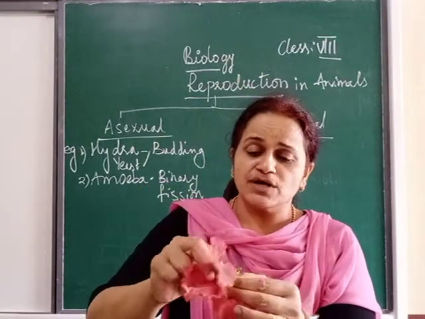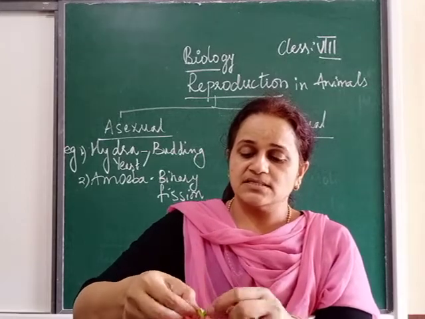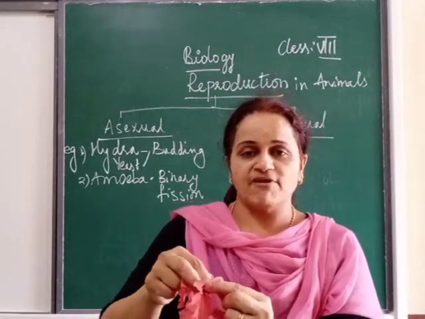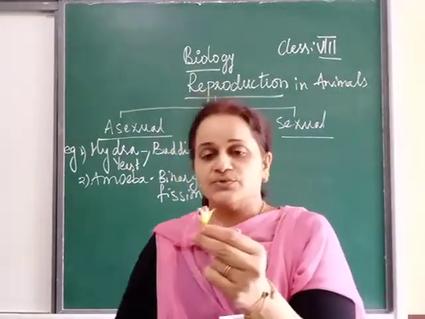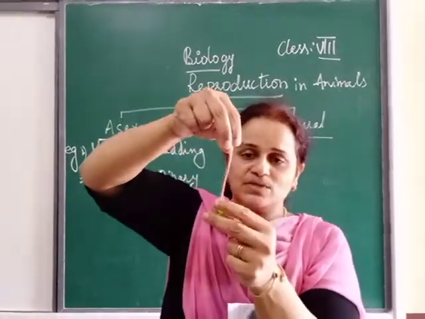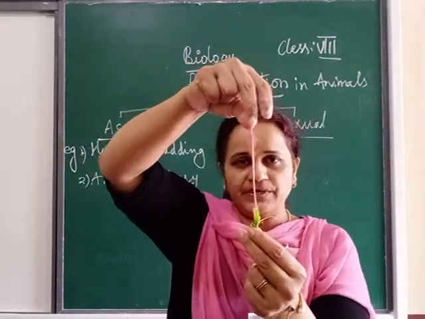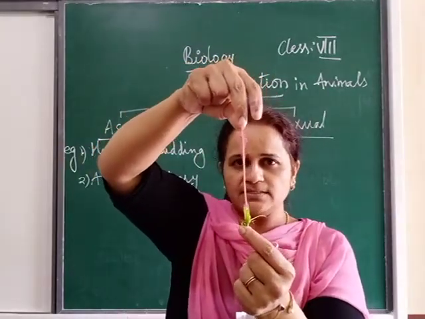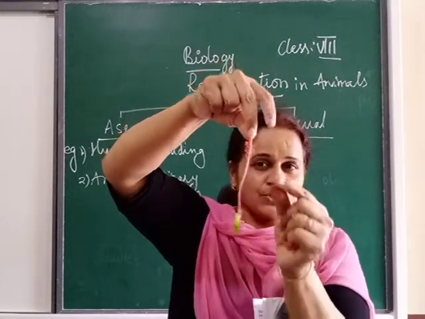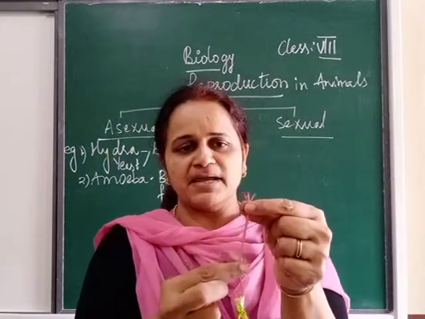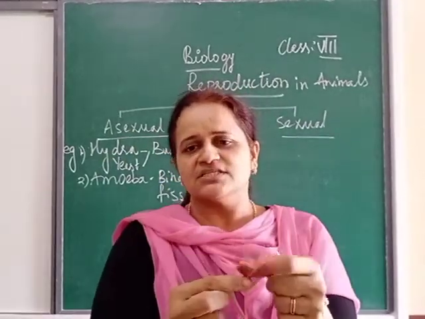When we go deep down into the flower, you can see the sexual parts of a flower when you go inside. These are the reproductive parts of the flower. You learned it in your 7th class, isn't it? So you have two parts, that is the male reproductive system and the female reproductive system.